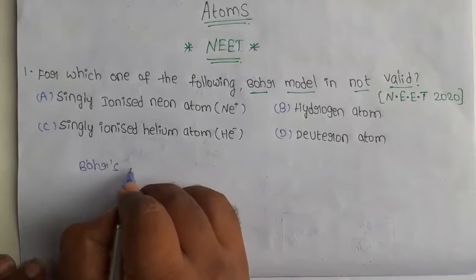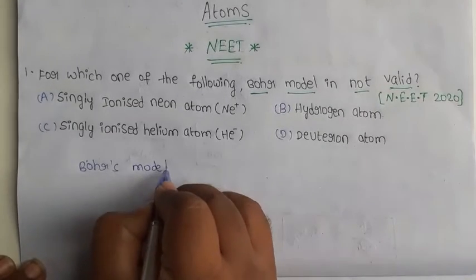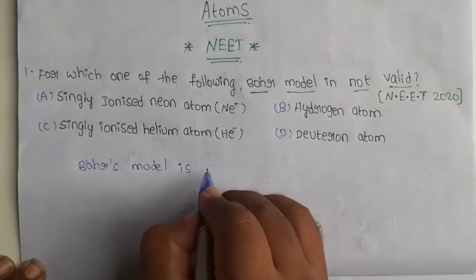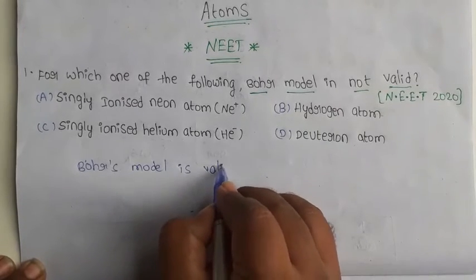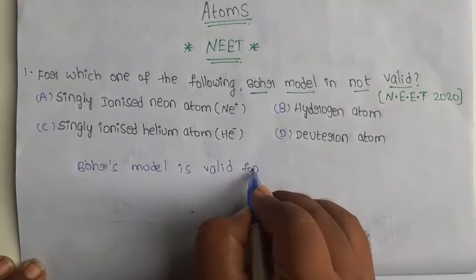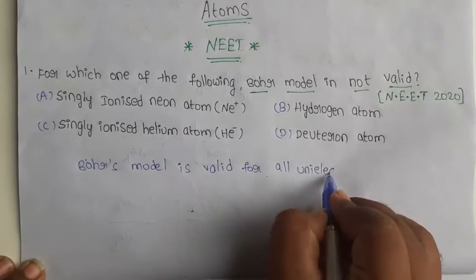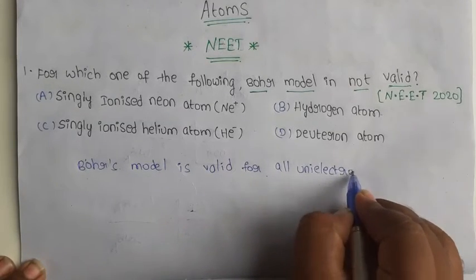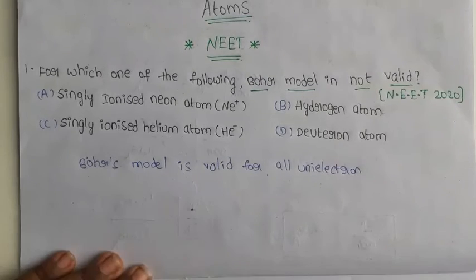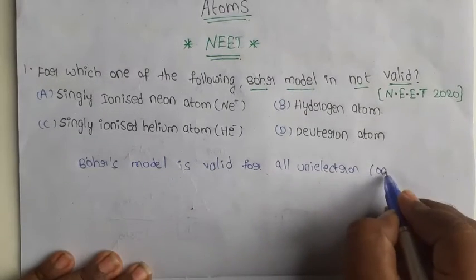Bohr's model is valid for all uni-electron atoms. Uni-electron means one electron.